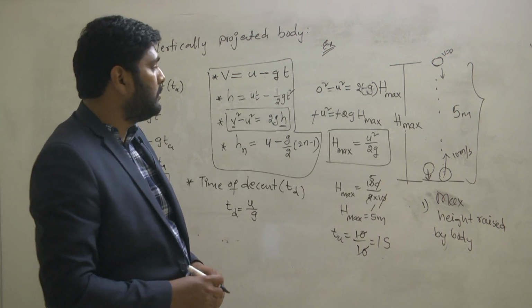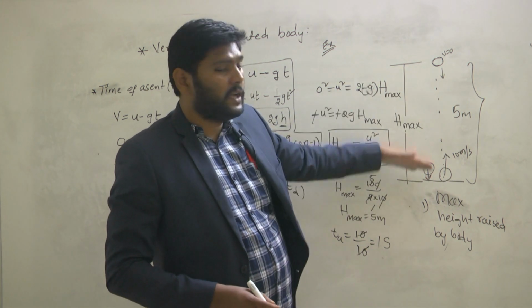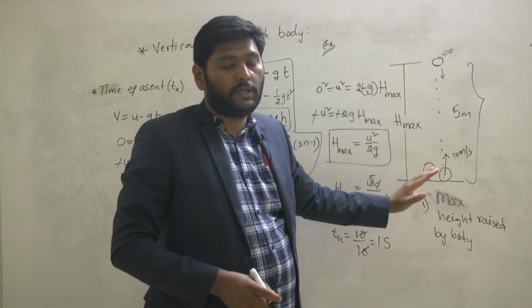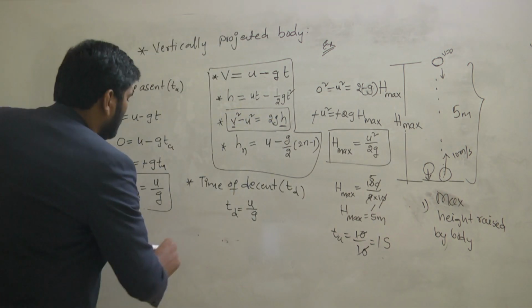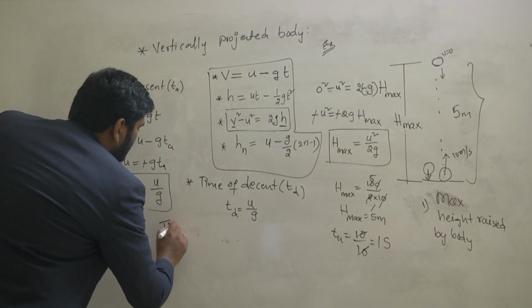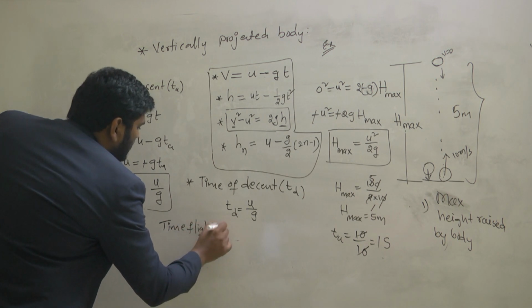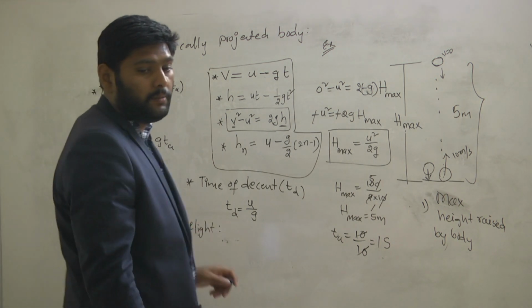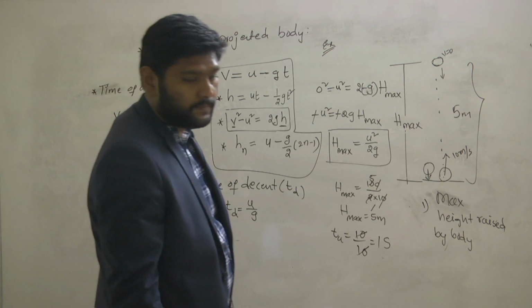But here is one more question. The total time taken for moving upward and coming downward is also called time of flight. So, what is time of flight? The time of the object in the space.